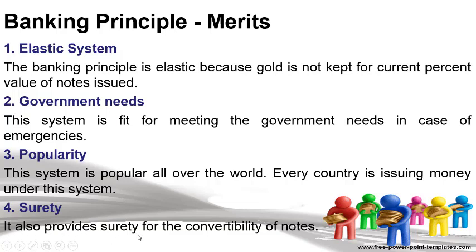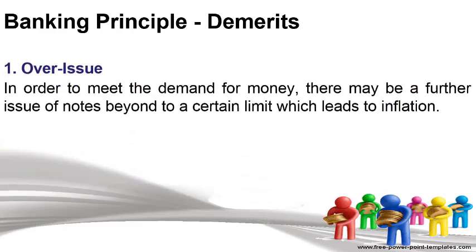It also provides surety for the convertibility of notes. Yes, there is a surety. If any bank is overissuing, then the overissued amount should be backed by an asset. It could be gold, silver, or foreign exchange.